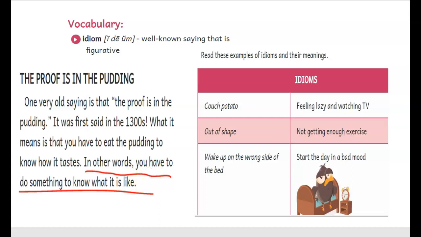So, for example, let's look at some more idioms and their meanings. Couch potato. You're a couch potato. That's an idiom. It means feeling lazy and watching TV. If Mrs. Philbin says, I'm out of shape, it doesn't mean that I'm not a circle or a square. It means I'm not getting enough exercise. Maybe you've heard this one before. Did you wake up on the wrong side of the bed? Does it mean that you were literally on the wrong side of the bed, or did you start the day in a bad mood? Yeah, it means did you start the day in a bad mood? So these are examples of idioms. Again, a well-known saying that is figurative.